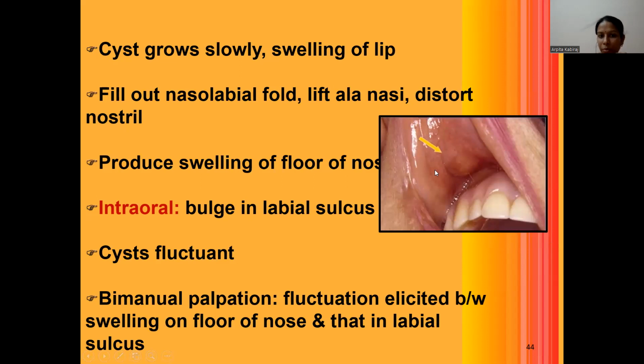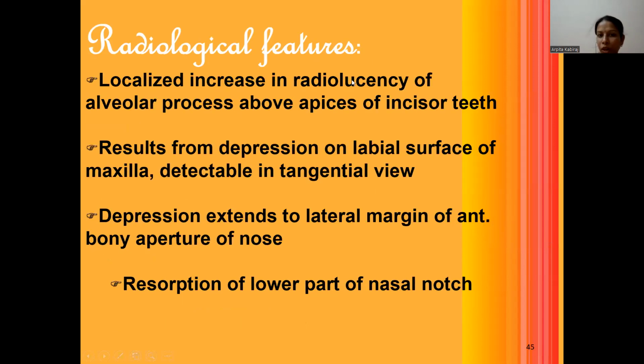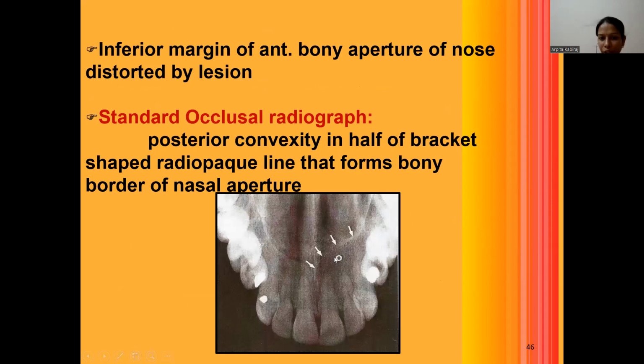Radiological diagnosis is important. Over here, there is a lift in the alae and distortion of the nostril that usually leads to diagnosis of the cyst. Intraorally, a bulge in the sulcus is present and the cyst is fluctuant when you palpate. Radiological features: localized radiolucency is seen in the process above the apex of the incisor teeth, resulting in depression of the labial surface of the maxilla, detectable in tangential view. There is depression of the lateral margin of the anterior bony aperture of the nose, and resorption of the lower part of the nasal notch. See over here, you'll get the cyst. A standard occlusal radiograph is taken.